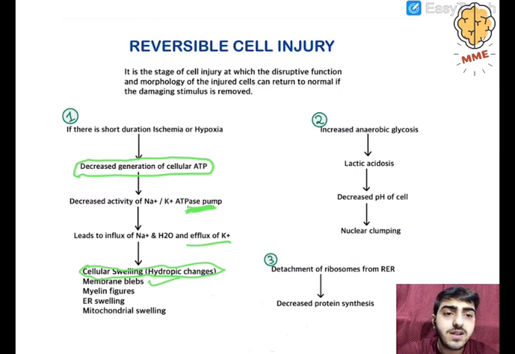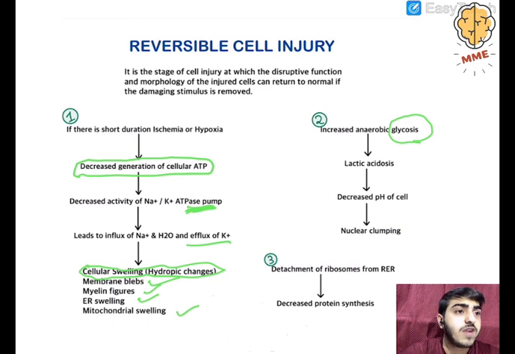Next is myelin figures, you already know, and ER swelling, endoplasmic reticulum will swell, and mitochondria will swell. Next, aerobic glycolysis is not happening, so there will be increased anaerobic glycolysis. It will lead to production of lactic acid.